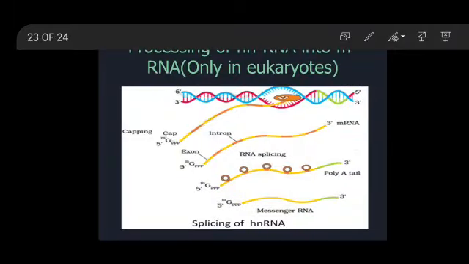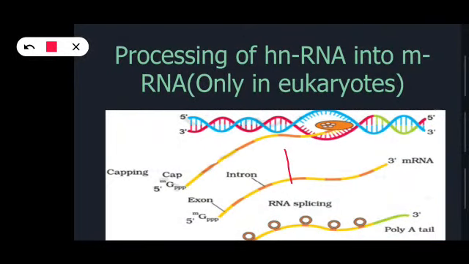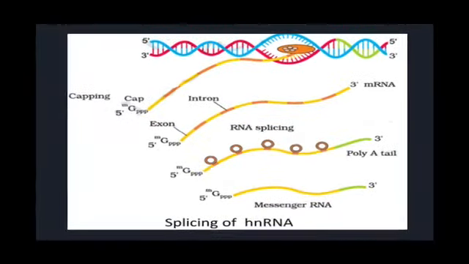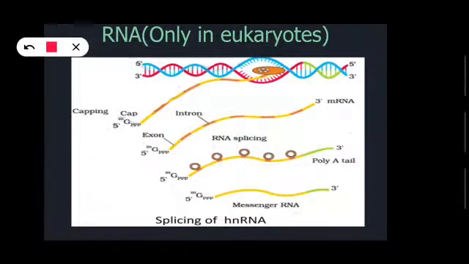Here you can again see in this diagram that capping is done with the methyl guanosine triphosphate. Then splicing is done here, meaning the introns are removed. The loop formed here is of the introns, and it is removed using some enzymes.